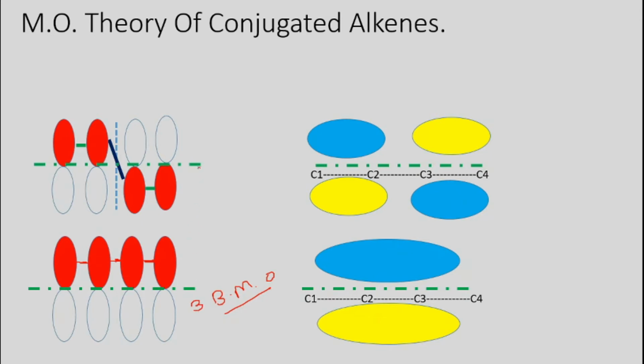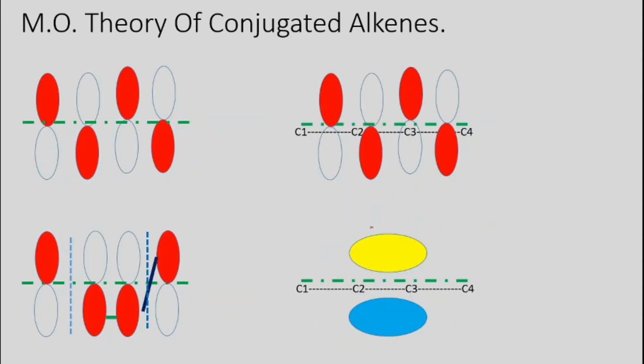But once you increase the energy, we find one node, and that's why we have only two constructive approaches. That means 2 BMO and 1 ABMO, and we can easily find that here also. From the constructive approach, you can find the double bonds present between C1 and C2 and between C3 and C4. But whenever it is in the ground state, the electronic cloud is over the whole system. Now we go for the second and third nodes.